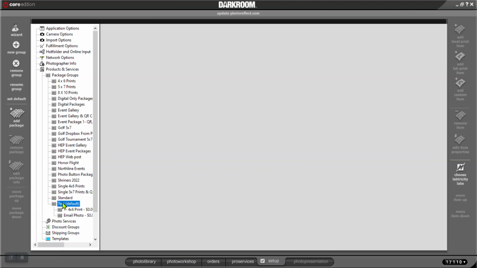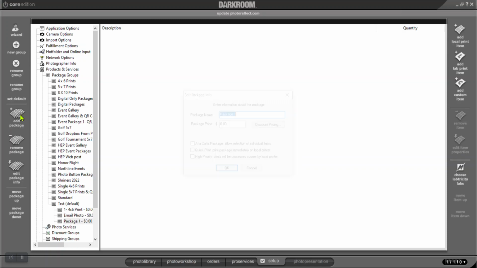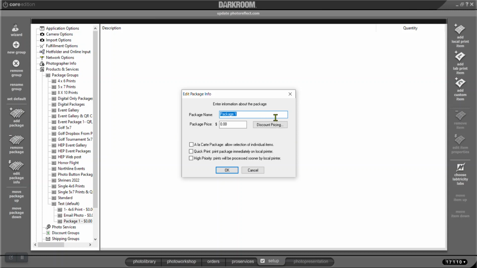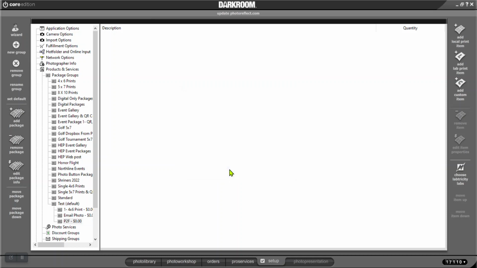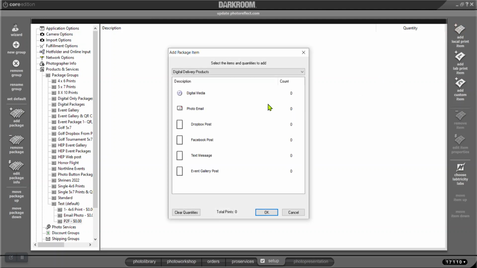I want to add another package. And on this package, I call mine print to file, so I just abbreviate that. I put P2F, and again, go back over here to local print items, and it's going to be a digital delivery product. So right here, you see digital media.